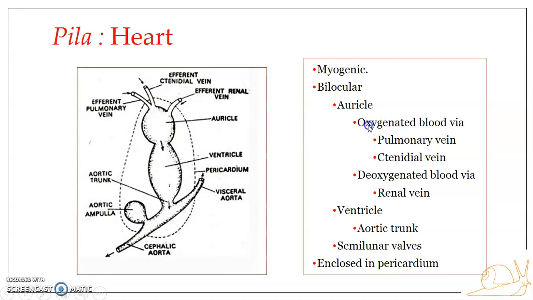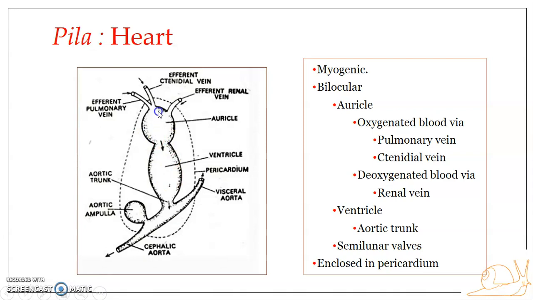Fine. Now coming back to the heart, the structure, as already mentioned, is composed of two chambers, that is the auricle and a ventricle. Auricle, that is this part, is a thin walled and highly contractile chamber. It is situated in the dorsal part of the pericardium. So this is the pericardium, and this auricle is located towards the dorsal side.